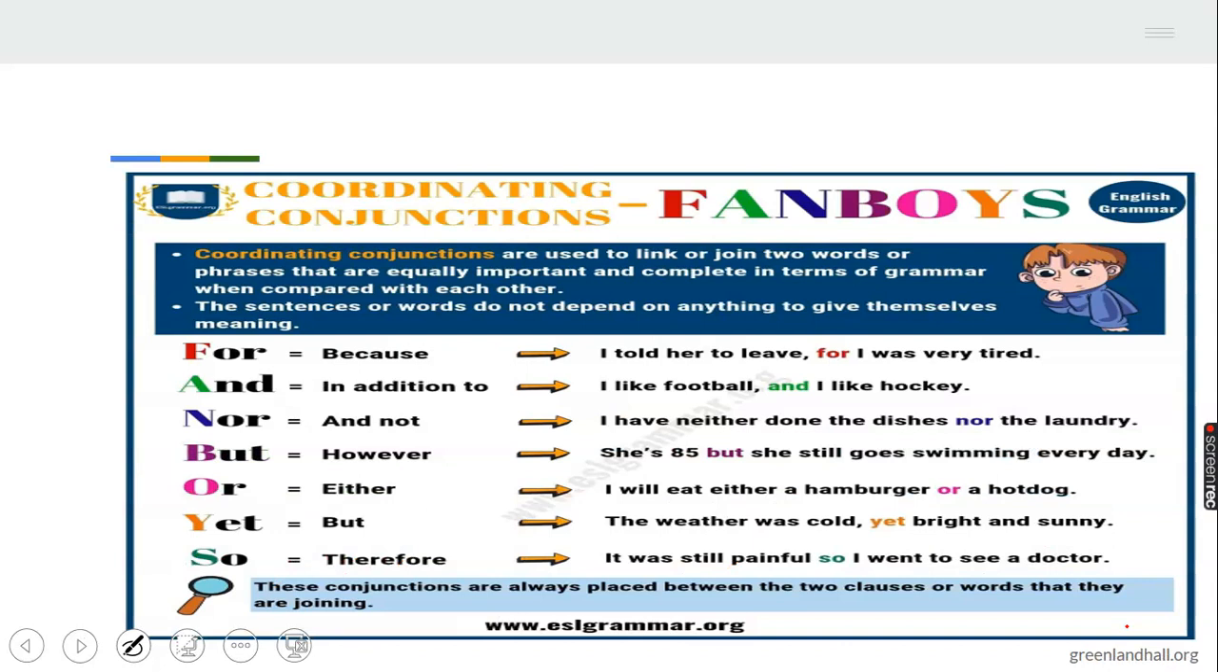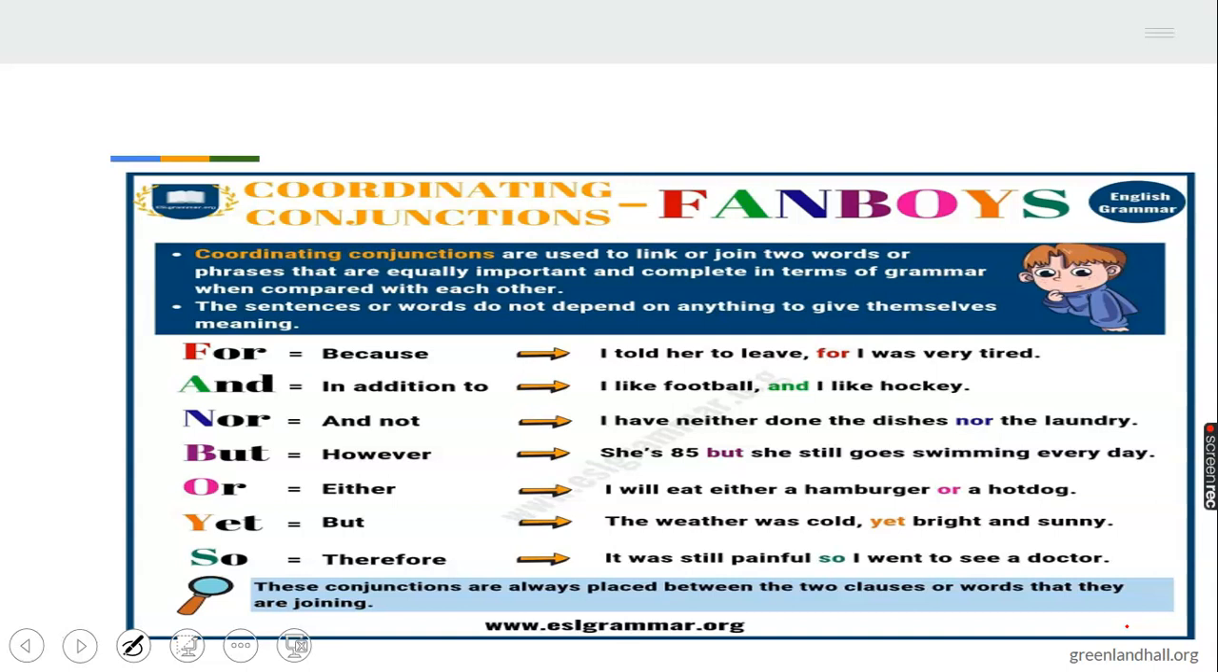See the coordinating conjunctions here. The simplest ones I told you about. They are used to link or join two words or phrases that are equally important and complete in terms of grammar when compared to each other. The sentence or words do not depend on anything to give themselves meaning. So use coordinating conjunction to link or join words or phrases that are of equal importance. The two parts of the sentence are of equal importance. So you can divide the sentence into two conveniently, and the two sentences will stand on their own and make complete sense.